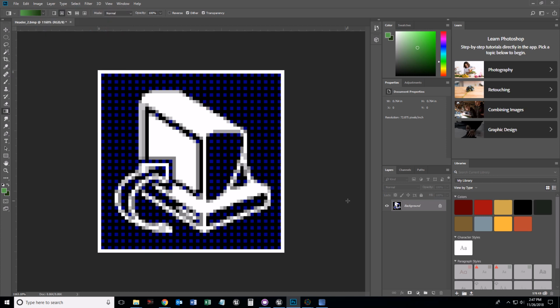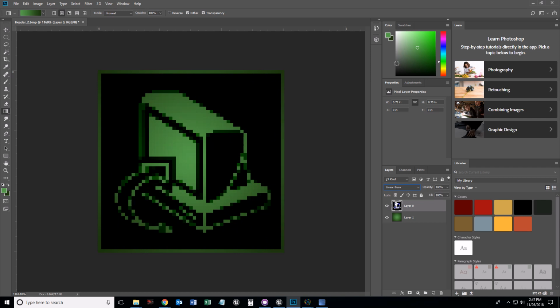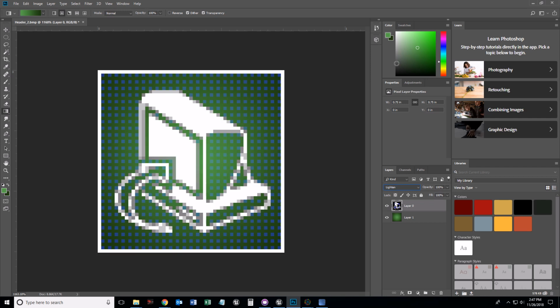I'm going to go ahead and click that, create a new layer, make a gradient, set the computer layer to do darken, maybe lighten, lighter color. That's what I'll do.